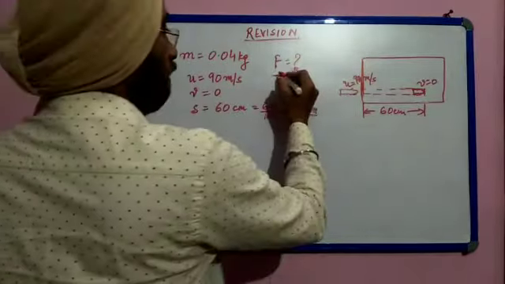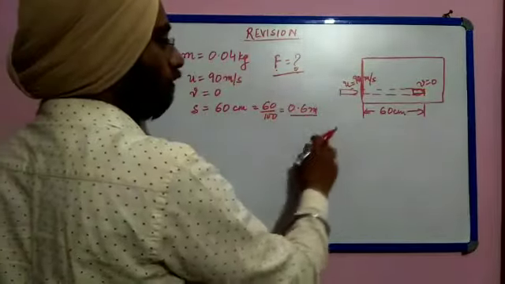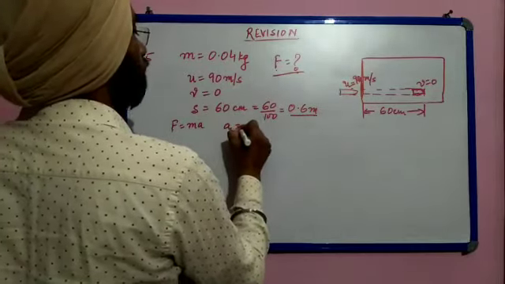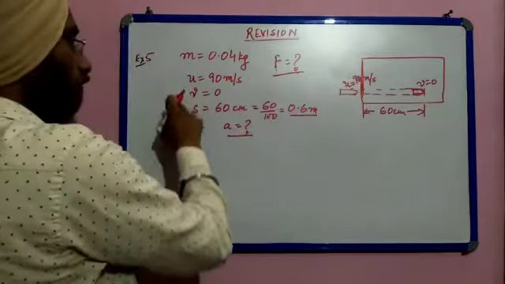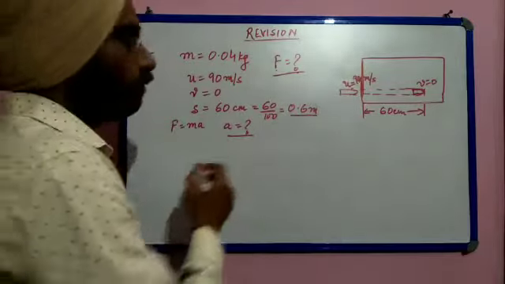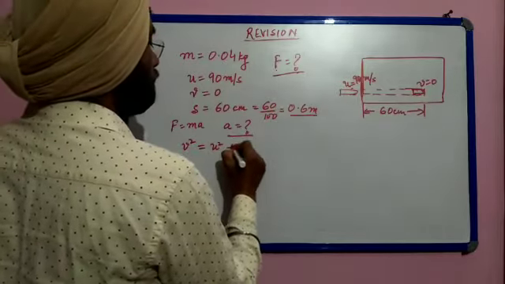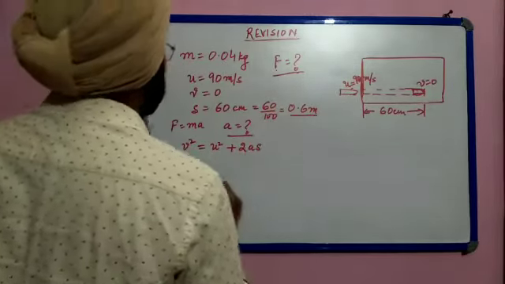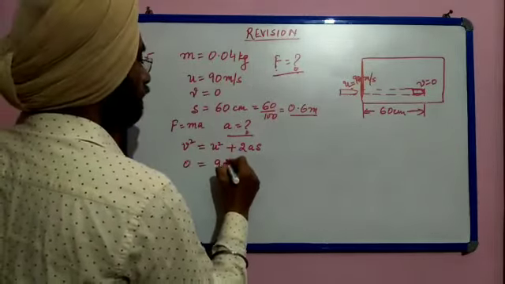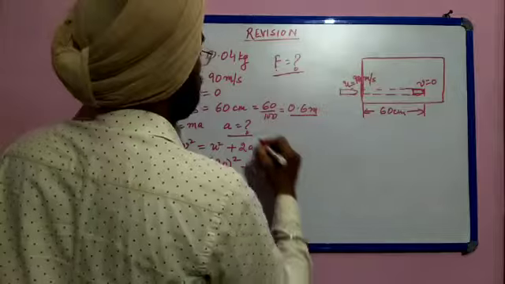So F is equal to ma. Acceleration we do not know, so we will first calculate acceleration, because F is equal to ma and a is unknown. We will find it with the help of the three equations. Here time is not given, so we will use the third equation of motion, that is v square is equal to u square plus 2as. V square is 0, u square is 90 whole square plus 2 into acceleration which is unknown and distance is 0.6.